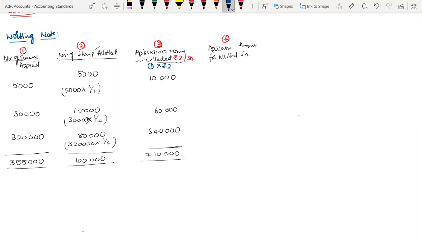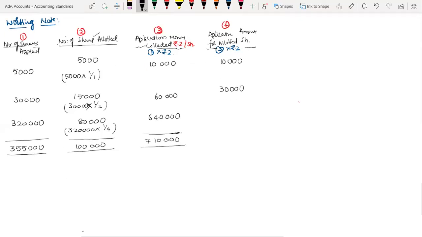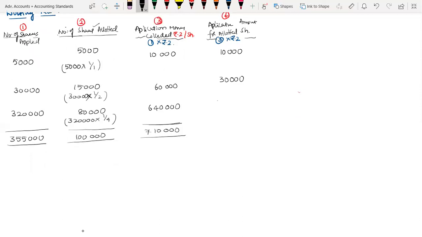The computation is column number 3 into rupees 2. So 5,000 into 2 is 10,000, 15,000 into 2 is 30,000, and 80,000 into 2 is 1,60,000. Therefore, the application money should be 2 lakh.